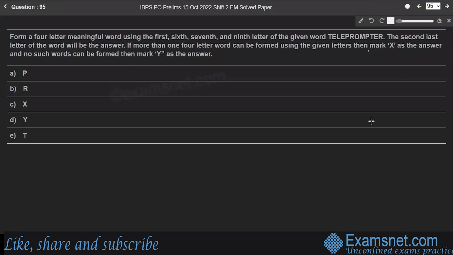Question 95. Form a four-letter meaningful word using the first, sixth, seventh, and ninth letters of the given word, Teleprompter. The second last letter of the word will be the answer. If more than one four-letter word can be formed using the given letters, then mark X as the answer. And if no such word can be formed, then mark Y as the answer. Here, the given word is Teleprompter.